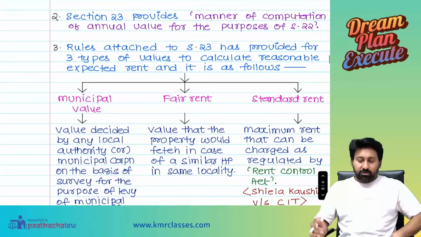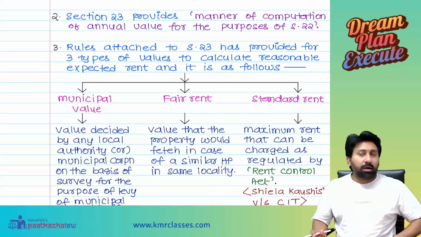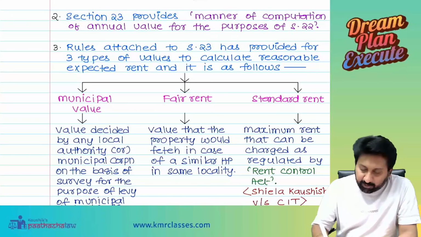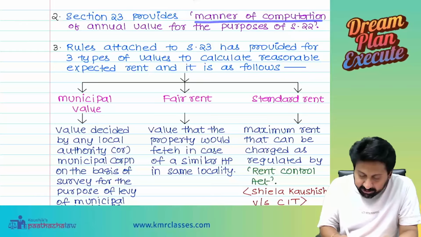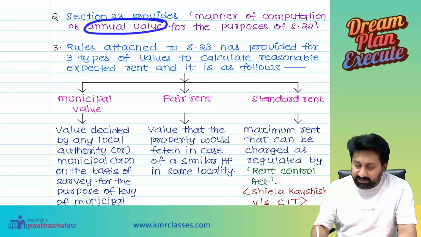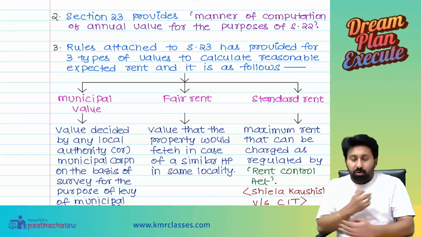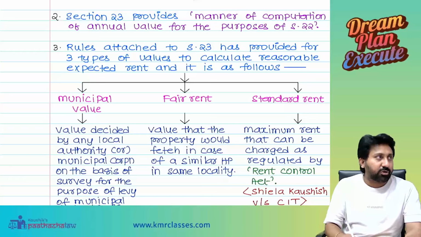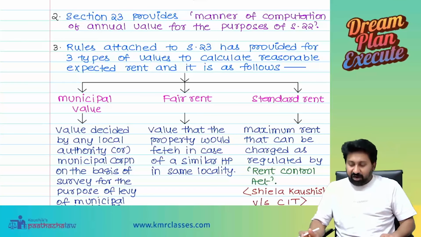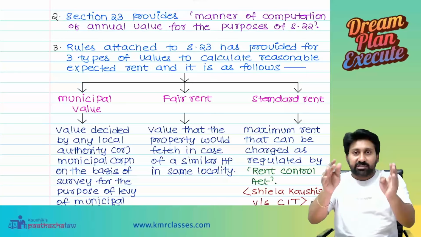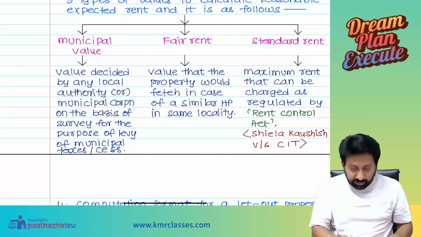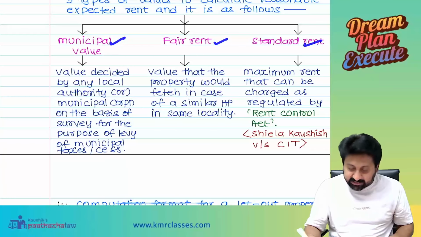Okay, now see, directly I am going into the computation schedule. Section 23 provides the manner of computation of annual value for the purposes of section 22. The rule attached to section 23 has provided three types of values to calculate reasonable expected rent. First, concentrate on calculations and understanding the concept. There are three values: municipal value, fair rent, standard rent.